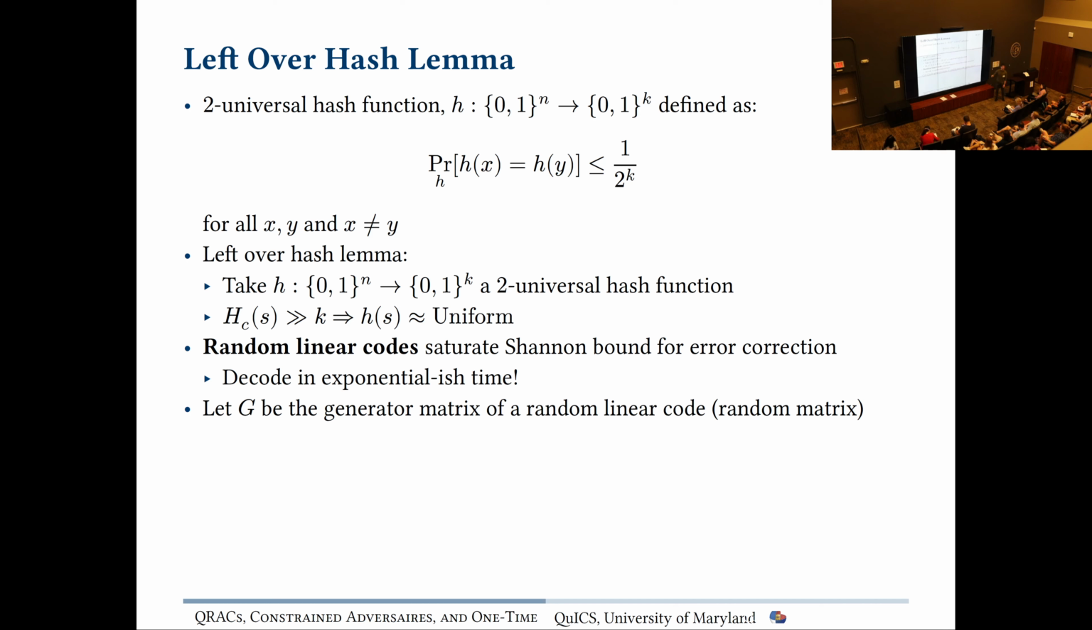It's nice because if our collision entropy is sufficiently high on some string, and we put it into this two universal hash function, the leftover hash lemma says that the output is indistinguishable from uniform, meaning that statistically it looks very close to completely random. And also, for the next slide, random linear codes are nice because they saturate the Shannon bounds, which we need, but they decode in exponential time, which is bad. Importantly, the generator matrix of a random linear code, G, is a random matrix, that's how it's defined. And that fact is very useful.